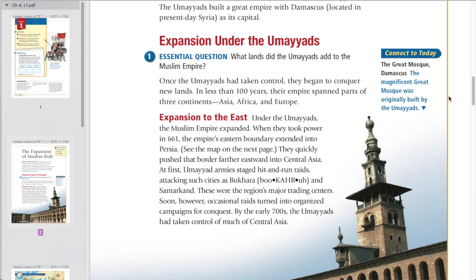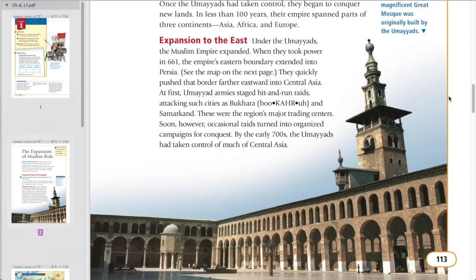Expansion to the east. Under the Umayyads, the Muslim empire expanded. When they took power in 661, the empire's eastern boundary extended into Persia. They quickly pushed that border farther eastward into Central Asia. At first, the Umayyad army staged hit-and-run raids, attacking such cities as Bukhara and Samarkand. These were the region's major trading centers. Soon, however, occasional raids turned into organized campaigns for conquest. By the early 700s, the Umayyads had taken control of much of Central Asia.